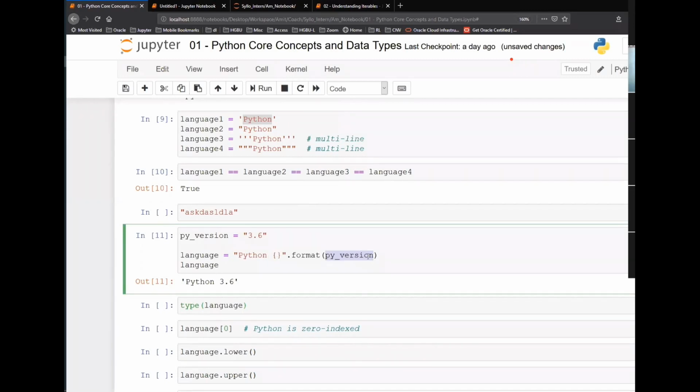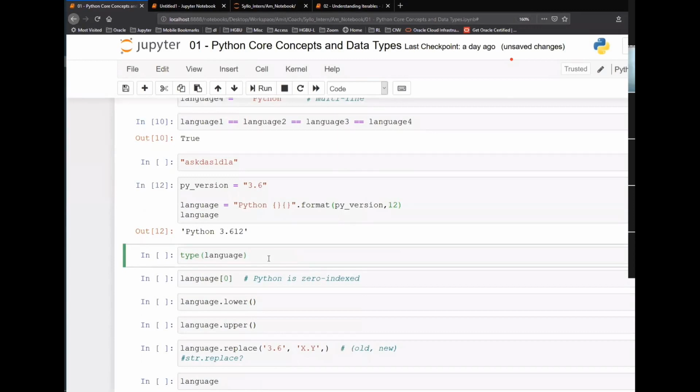I can have multiple curly braces here and multiple values, comma separated. See, 3.1612. Just play with this syntax a little bit, you will get a hold of it. Nothing complex in this.